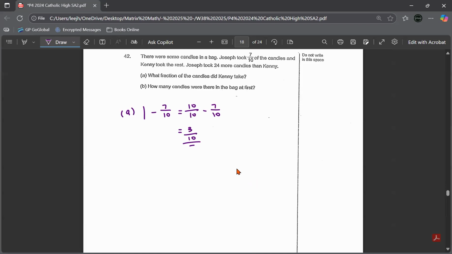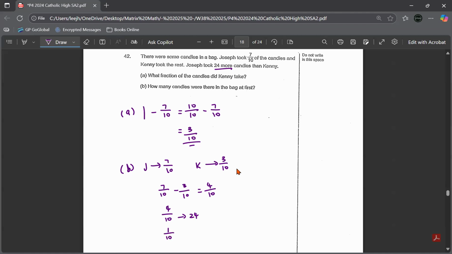Now B is saying Joseph took 24 more than Kenny. You already know Joseph took 7/10, and Kenny, from question A, took 3/10. So the difference is 7/10 minus 3/10, which is 4/10. The difference 4/10 is actually a value of 24.